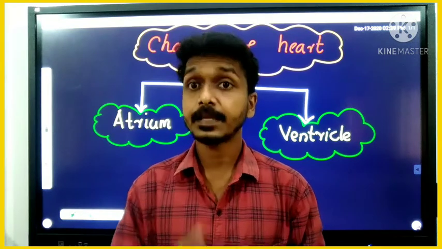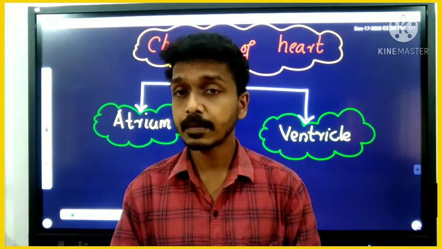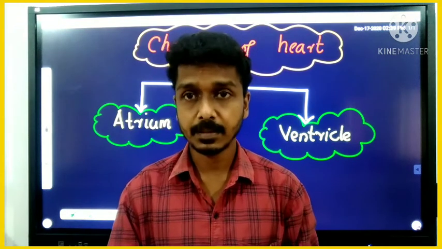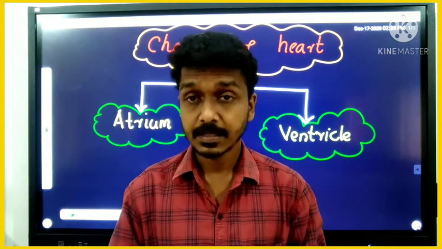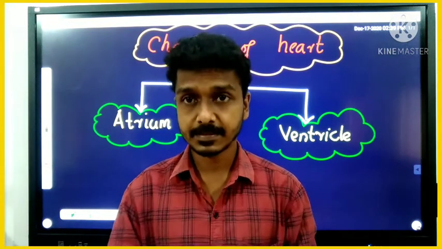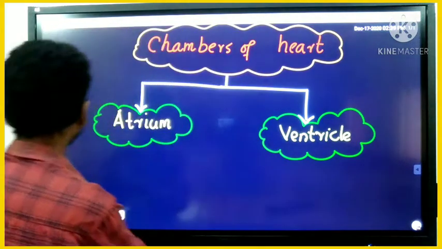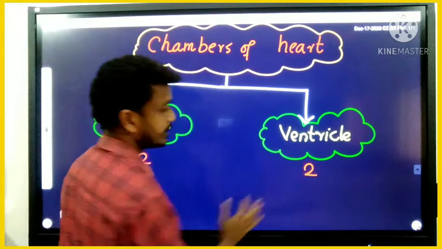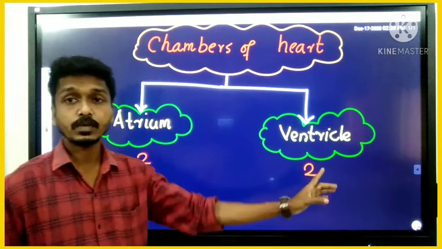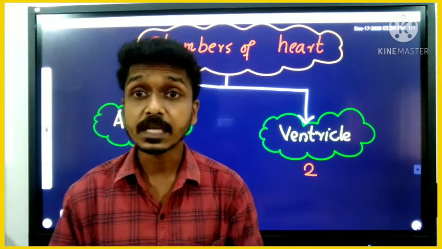In the case of mammals, human is a mammal, right? Human is a mammal because we are giving birth to young ones. In our case, we have two atriums and two ventricles. 2 plus 2, we have a four chambered heart. Human has a four chambered heart.